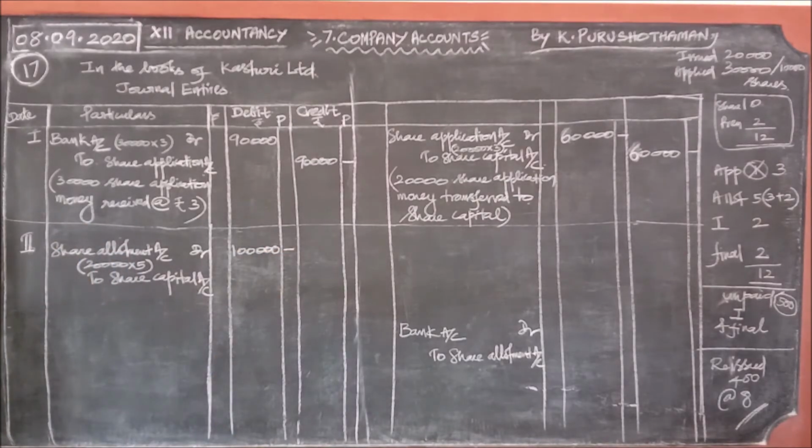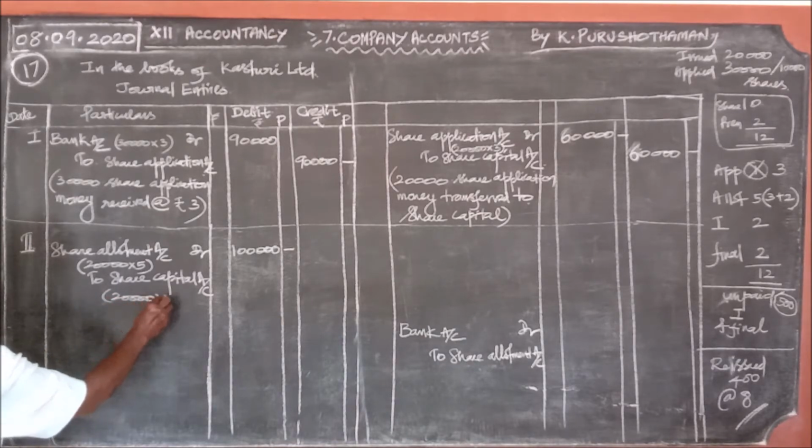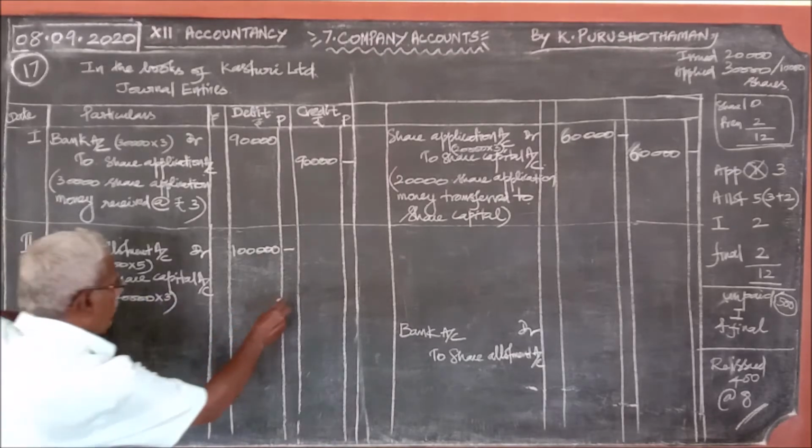Can we write the entire amount here to share capital? For capital only 3 rupees, that is 20,000 into 3, 60,000.